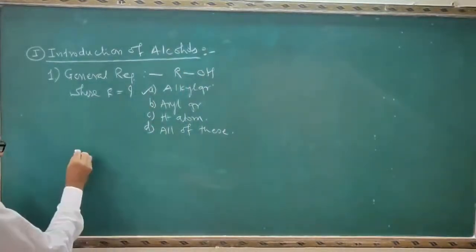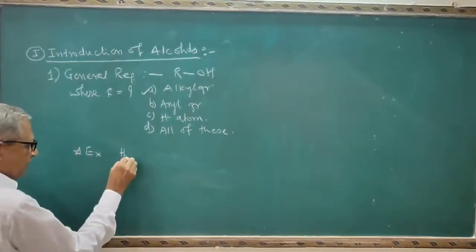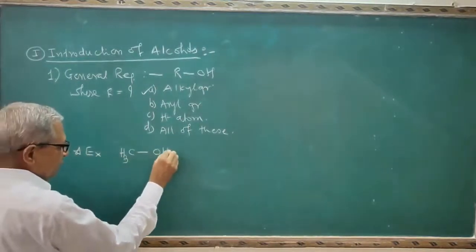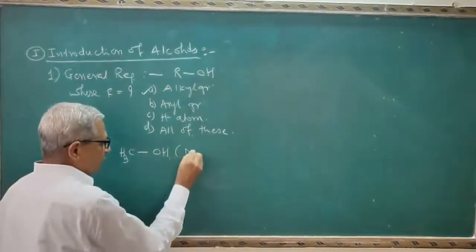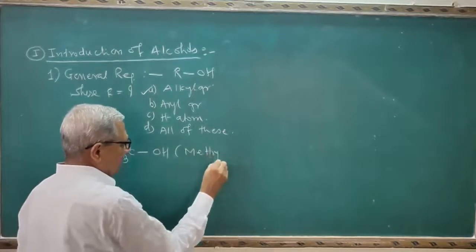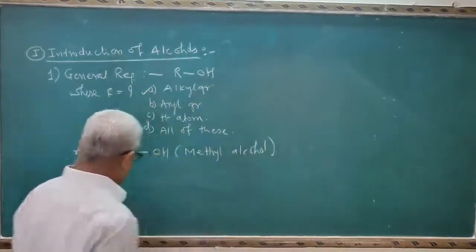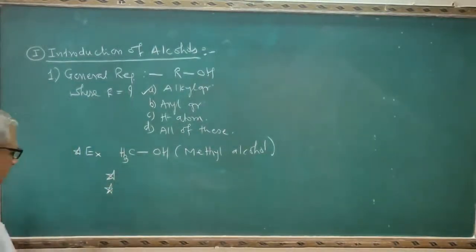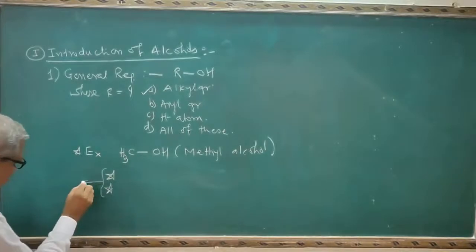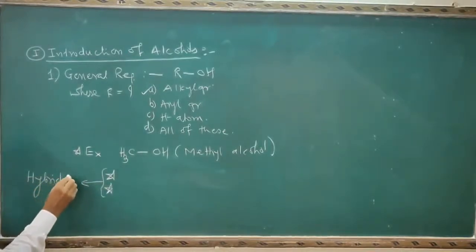Then second question I will set on the example here. See the example here, CH3OH, R is equal to methyl group, and therefore name of this alcohol is methyl alcohol. Here two objective questions will be set, and these are based on the point hybridization.